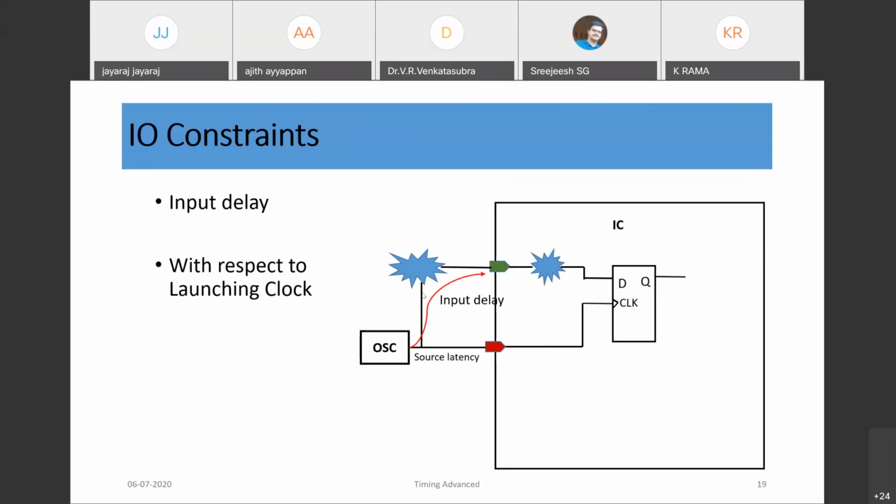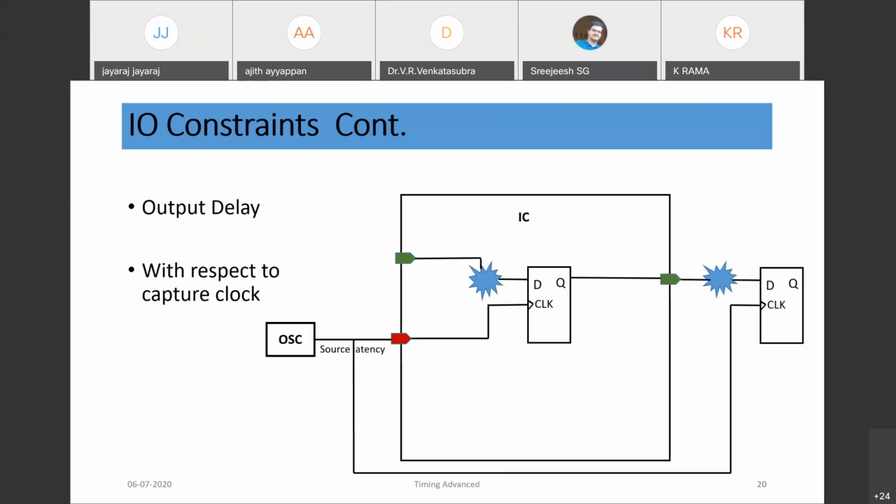So that is with respect to the launching clock. When we design an IC, we should have an idea where we are going to put it. Accordingly, whichever interface we are going to connect this IC to, that external delay is called the input delay of our IC. That also we need to constrain. So finally, when we put it in the system, the chip should work.